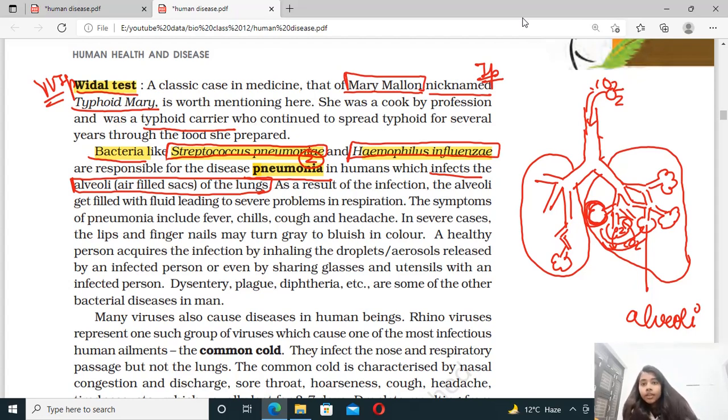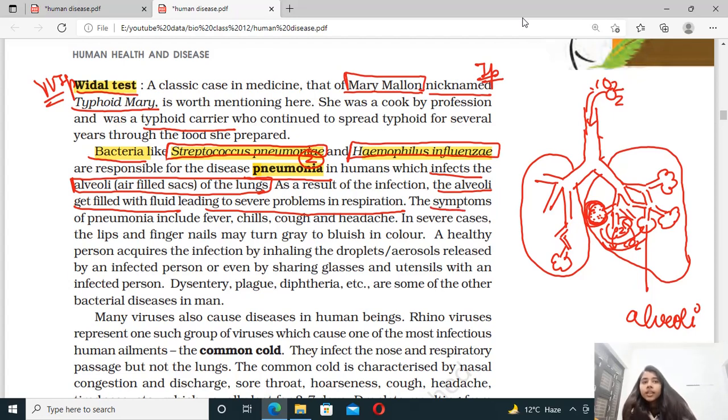Correct. अब इस बीमारी में क्या होता है? इन दिस डिजीज दीज एल्वुलाई आर फिल्ड विद द फ्लूइड. अब नाउ इमेजिन करो, अगर फ्लूइड फिल होगा ऑब्वियसली लेस अमाउंट ऑफ द एयर वुड बी प्रेजेंट, मीन्स लेस विल बी द गैसेस एक्सचेंज एंड द पर्सन वुड हैव द प्रॉब्लम इन द ब्रीथिंग. Correct. So it is written that in this disease it infects the alveoli, that is the air filled sacs of the lungs. As a result of the infection, what happens? The alveoli get filled with fluid, leading to a severe problem in respiration. Correct. So इस बीमारी में क्या होता है? The alveoli are filled with fluid, and because of this there's a problem in the gaseous exchange, and the person faces a problem with respiration.